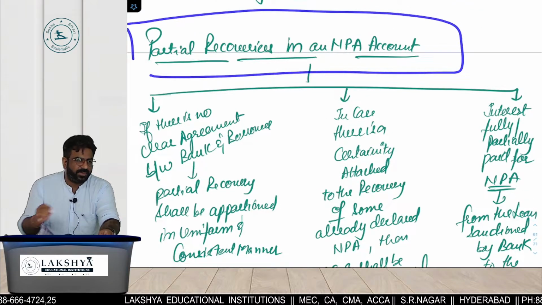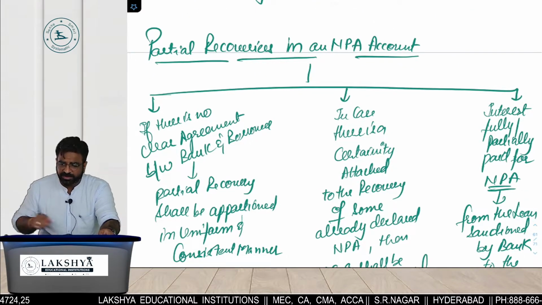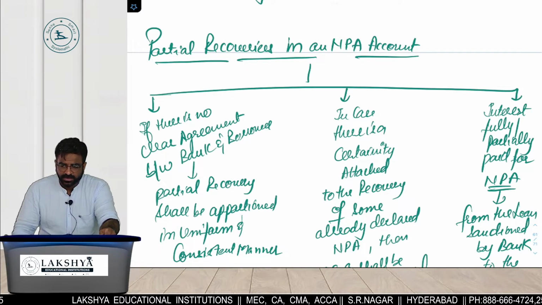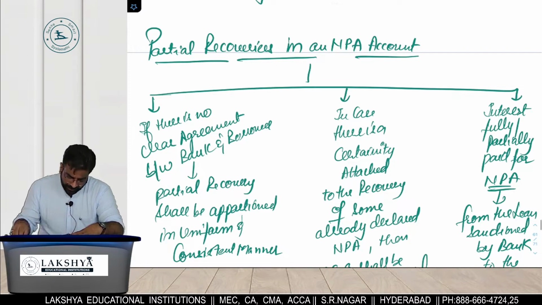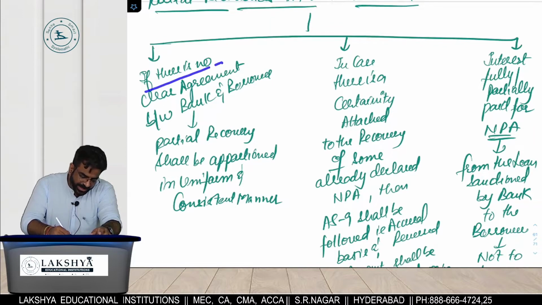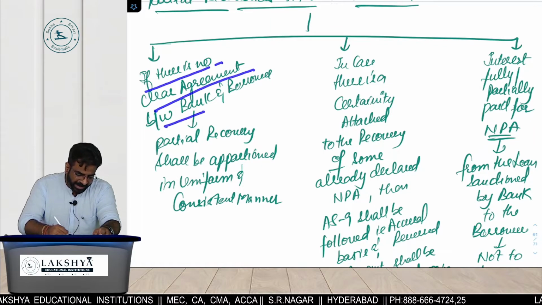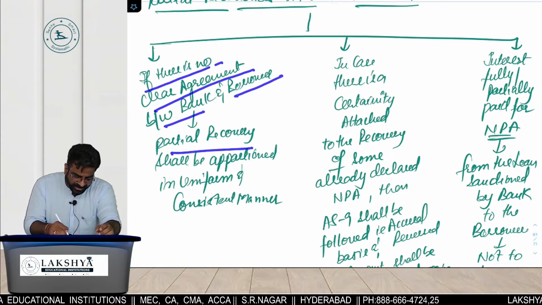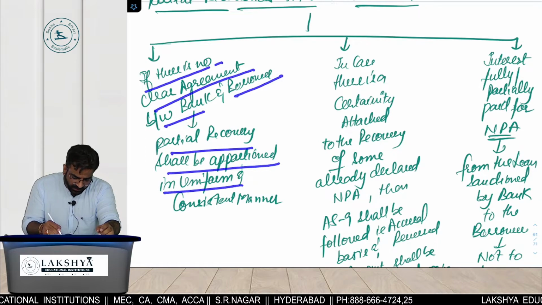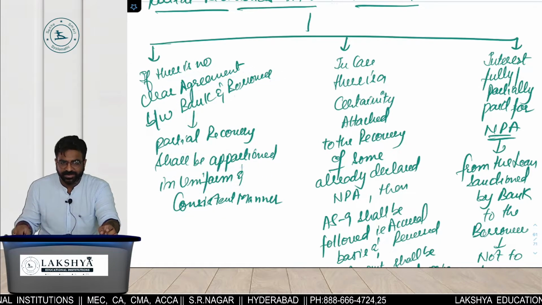Then partial recoveries in NPA. This is also one of the topics they may ask you in the examination. What do you mean by partial recovery? Full or some of it? If there is no clear agreement between the bank and the borrower, partial recovery shall be apportioned in a uniform and consistent manner. What do you mean by that?